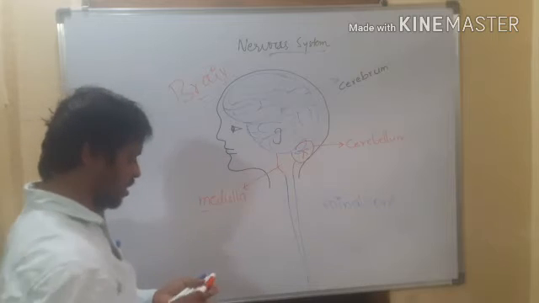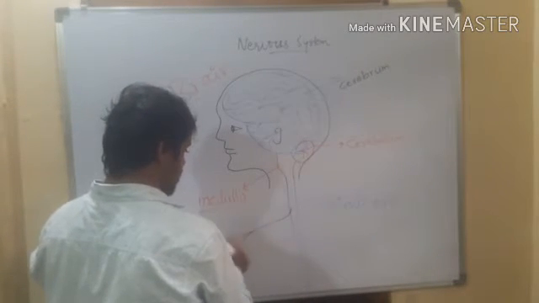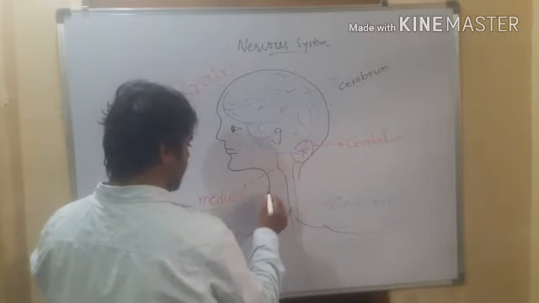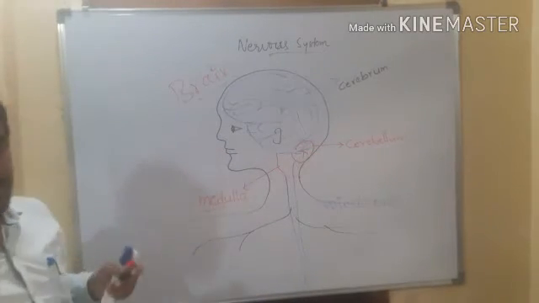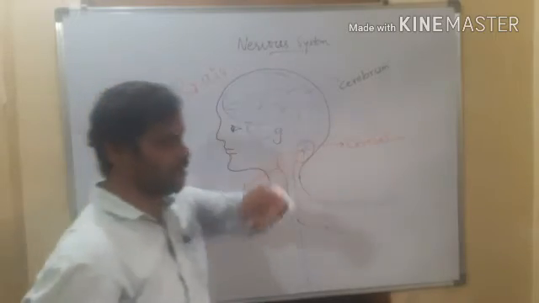From the spinal cord, we can see the neurons going to the other body parts like this. So first come to the brain.